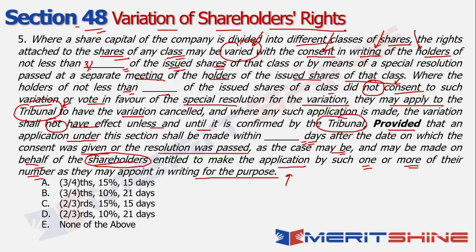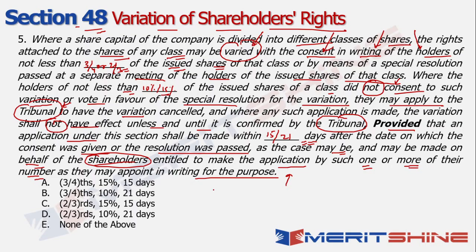Is it 3/4 of the issued shareholders, or is it 2/3 of those shareholders? The next question that comes in is, is it 10% or is it 15% of the issued shares who did not give consent, and then only they can go to the tribunal? And the final consideration is, is it 15 days or is it 21 days? So these are three variations that we need to look through, right?